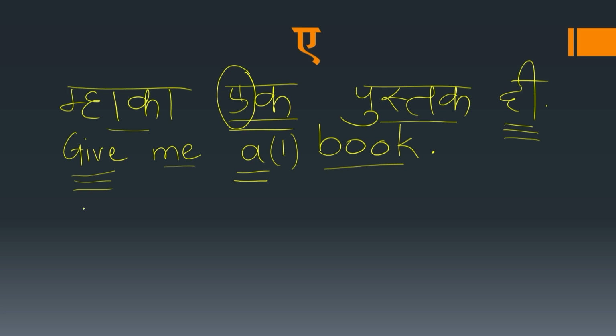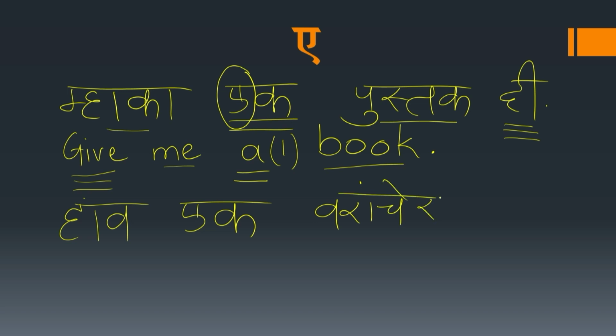Now here is another example. हांव एक वरांचेर पावतलो. So this is a man who is speaking.